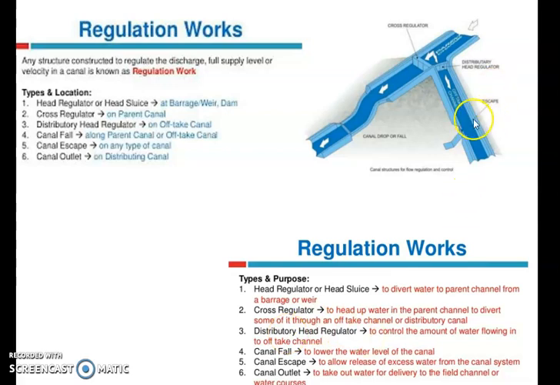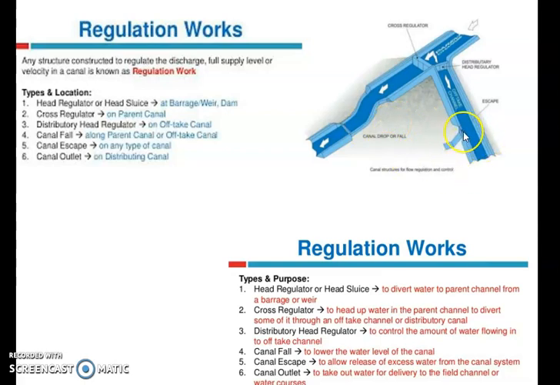This is the cross regulator. It is diverting water from the main channel to the off-take channel. Is that clear? Okay. Distributary head regulator. Here is the distributary head regulator. It is controlling the amount of water flowing in the off-take channel, right? Okay. And this is once again the canal fall, and this is the canal escape.